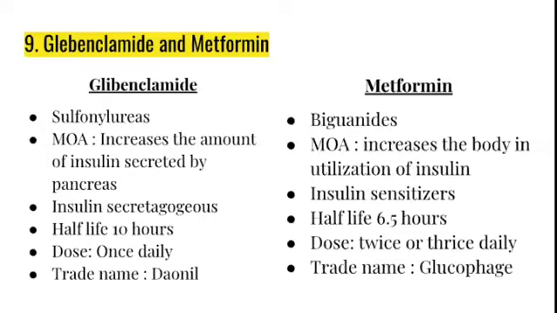So that's why glibenclamide is called insulin secretagogue and metformin is called insulin sensitizer. The half-life is 10 hours for glibenclamide and for metformin it is 6.5 hours. Glibenclamide is usually given once daily and metformin twice or thrice daily because of the half-life. The trade name for glibenclamide is Daonil and the trade name for metformin is Glucophage.